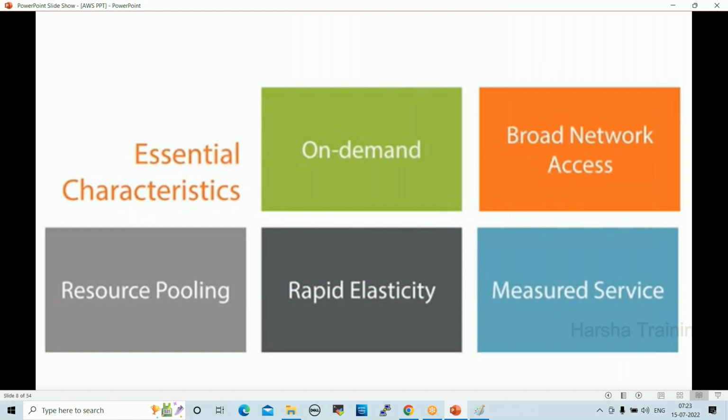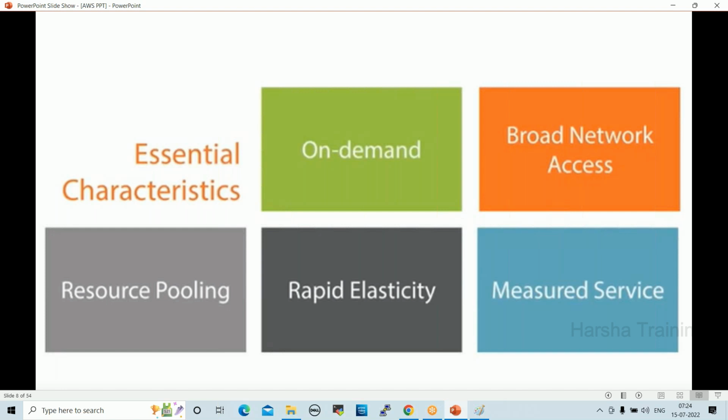What is on demand? Anyone? What is on demand? Yeah, how much we use, for that only we will pay. Right. Fine. So on demand means, someone is saying, immediate. Correct. So whenever we need any servers, storages, or network in cloud environment, that will be available immediately, right? Whenever we need any resources, that should be available immediately. That is nothing but on demand.